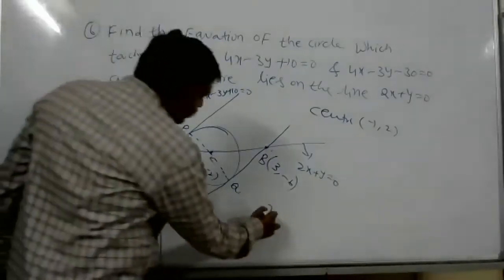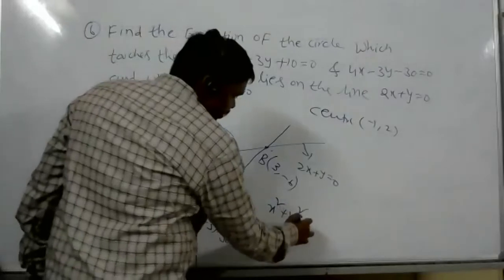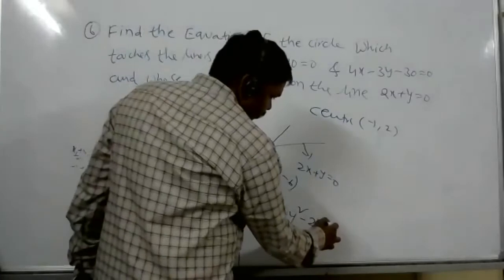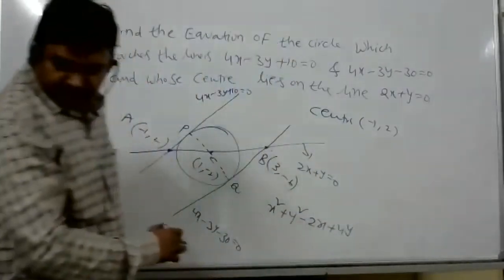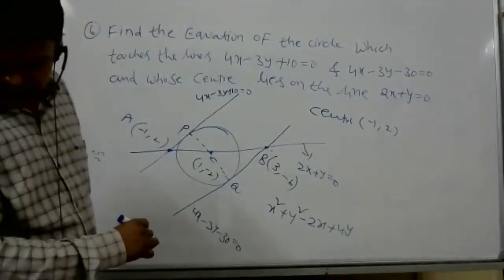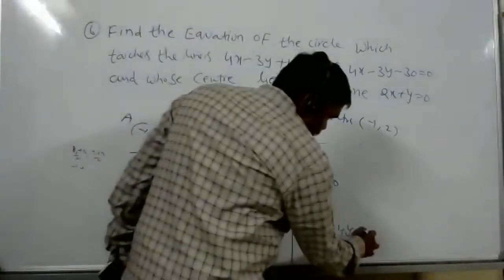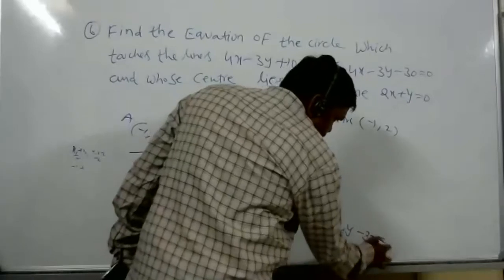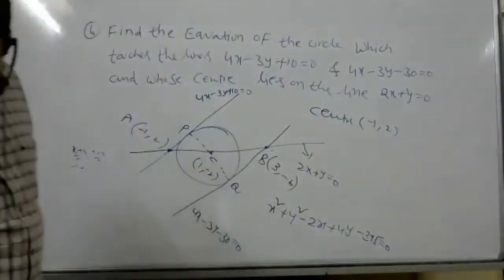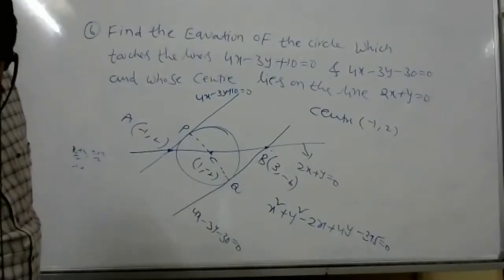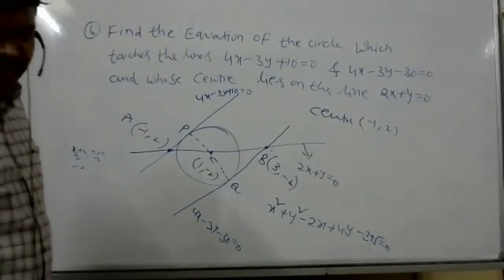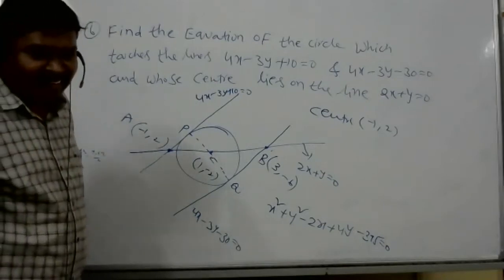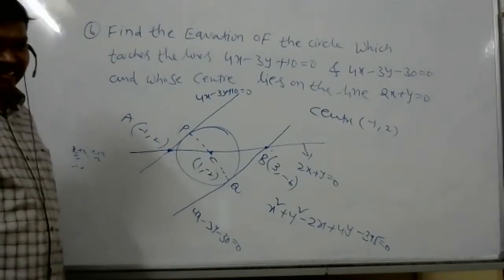Minus 395, not plus, yes, sir. Radius is equal to 20. Correct? Check it.